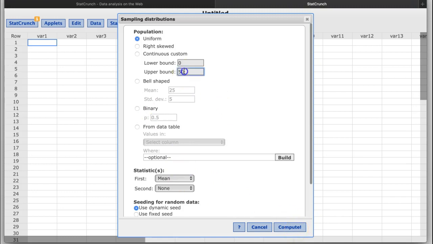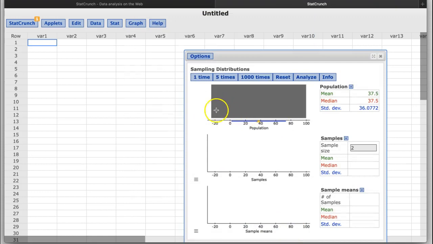I could change it up, maybe -25 to 100, it doesn't matter. Compute it there. You see when you put your mouse over here, it turns into a little plus sign.